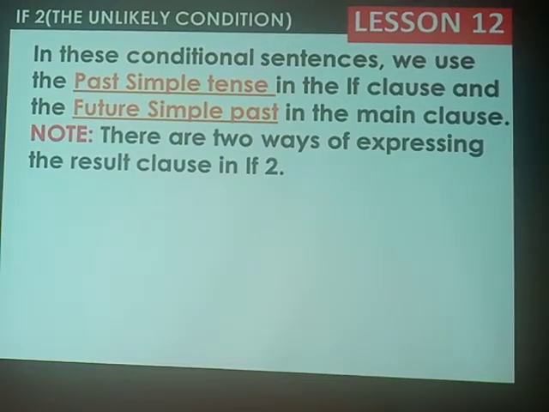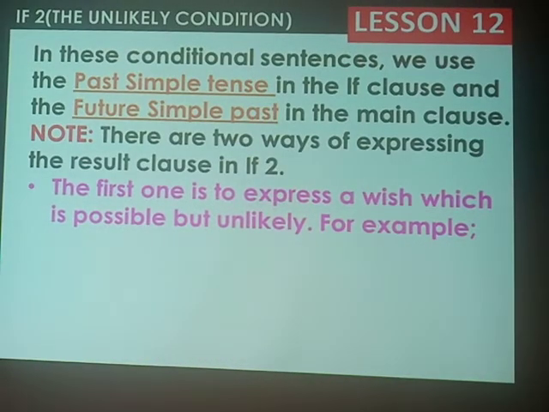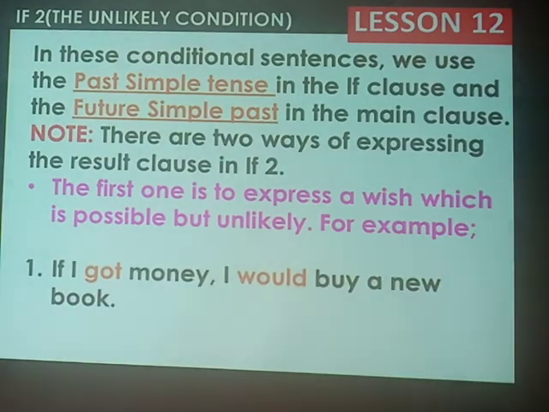Okay, we proceed. We must take note that there are two ways of expressing the result clause in if two. Which ways are those? The first one is to express a wish which is possible but unlikely. For example, if I got money, I would buy a new book. It is not likely for me to get money, so I'm not likely to buy a new book.